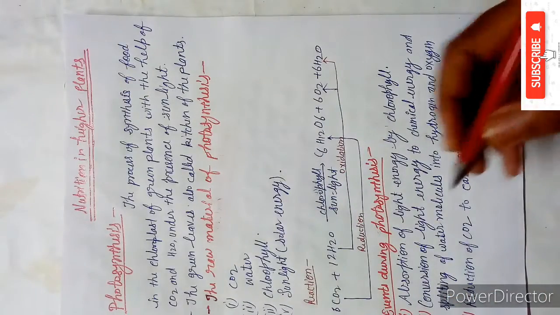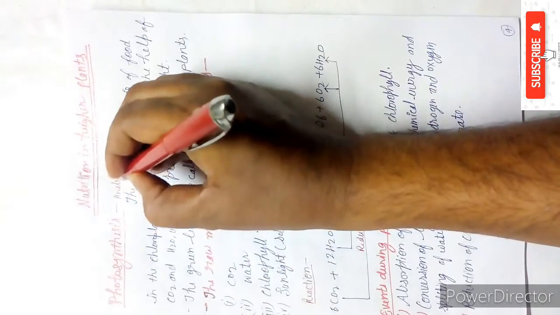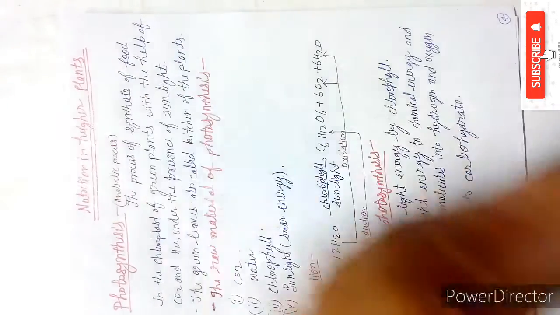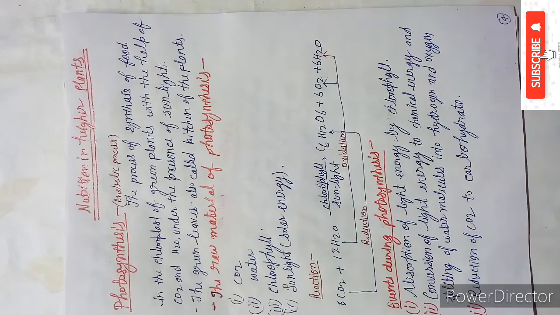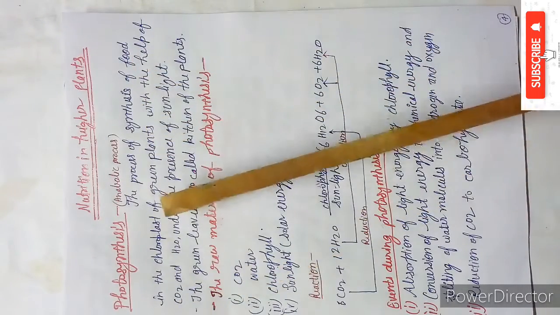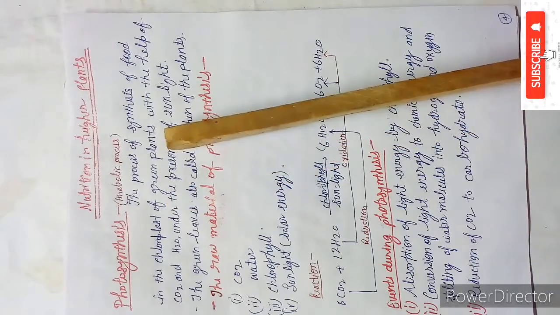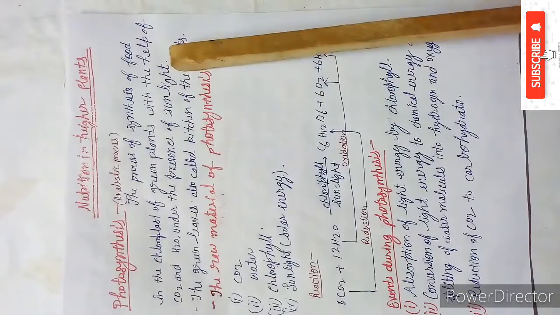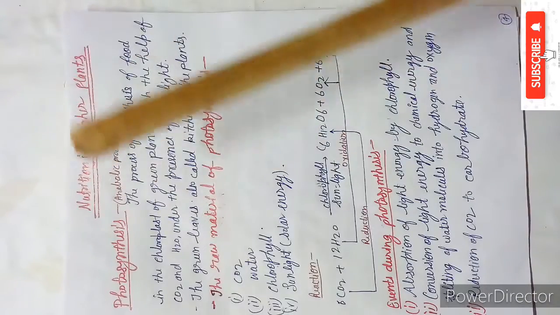And photosynthesis is an anabolic process. This is an anabolic process. It is asked in your board exams. So anabolic means something is made. Okay. So first, let us discuss the definition. The process of synthesis of food in the chloroplast of green plants with the help of CO2 and H2O in the presence of sunlight, it is called photosynthesis.